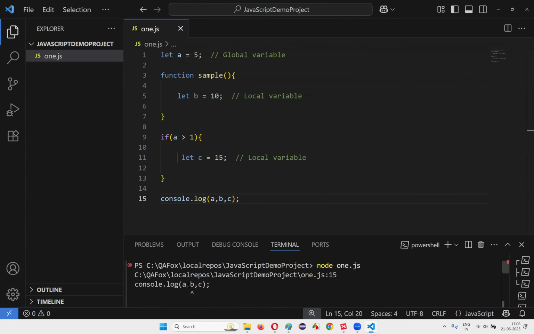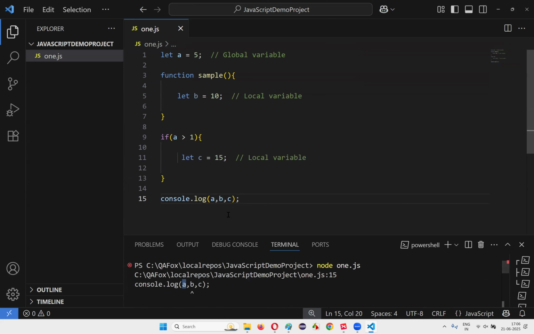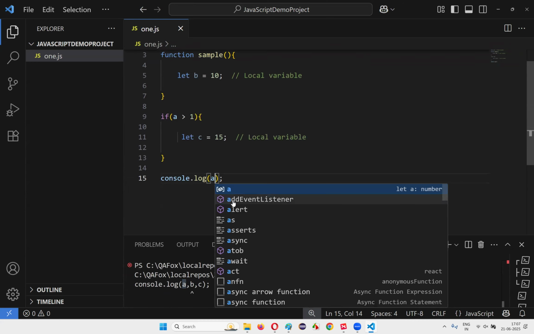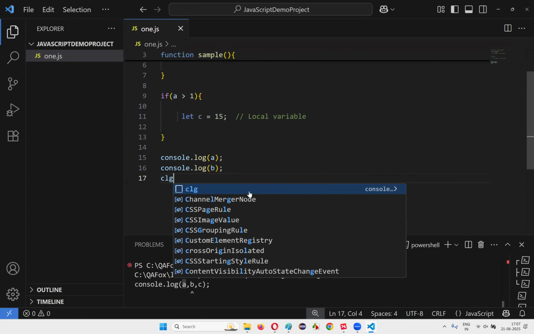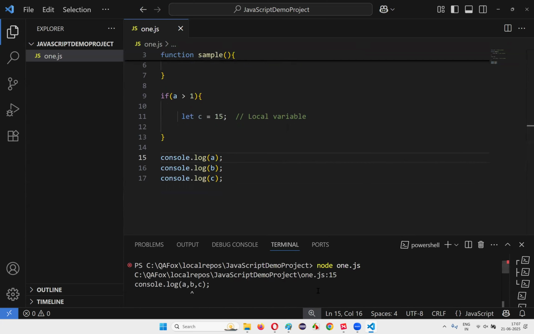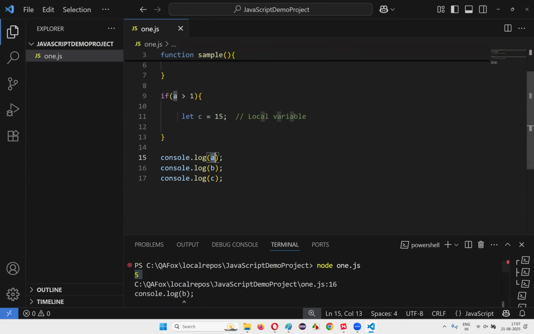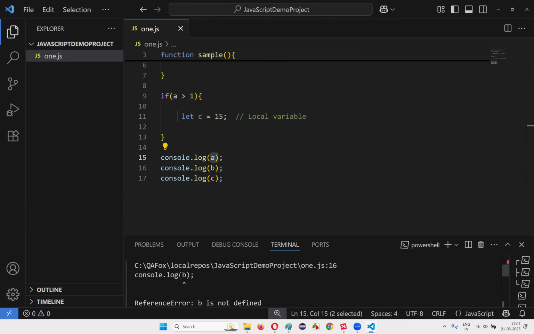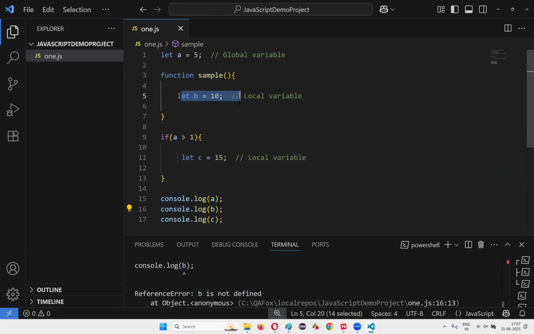You see what is happening, guys? A is fine, for A there's no problem. Or else I'll do one thing. B, I'll print separately. C separately, and then I'll just clear this so that we will not get errors. First 5 got printed, guys, when I printed A. After that, when I try to print B, we got an error. B is not defined, it is saying, because B is a local variable.